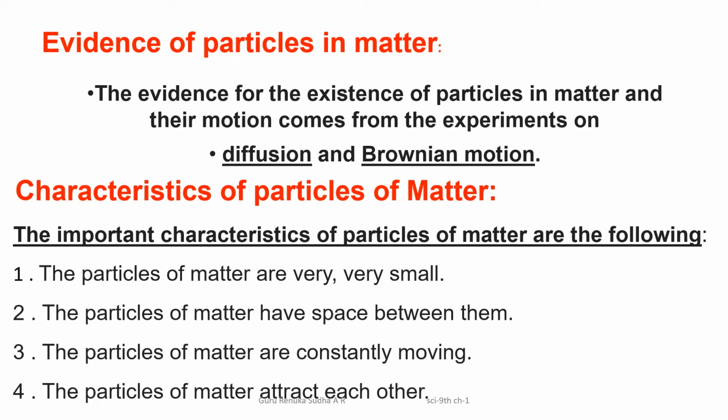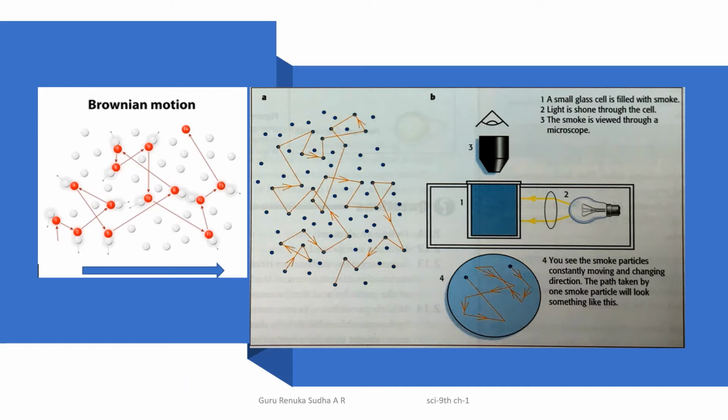So, the two experiments related to particles in the matter, called diffusion and Brownian motion, help us to know the characteristics of the particles. Let us see how they are explained with examples.